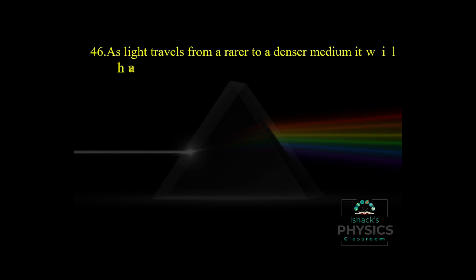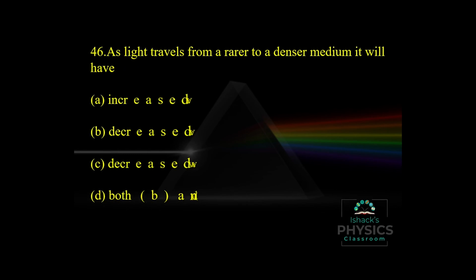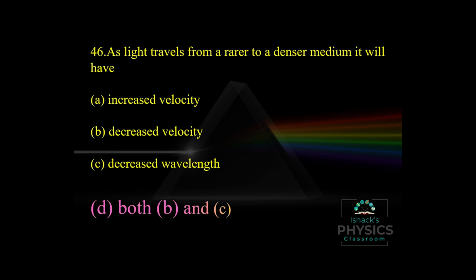As light travels from a rarer to a denser medium, its velocity decreases and its wavelength also decreases, because we know the equation of refractive index: sin i by sin r is equal to n2 by n1, which is equal to v1 by v2, which is equal to lambda 1 by lambda 2. That means the velocity and wavelength decrease when the refractive index increases.